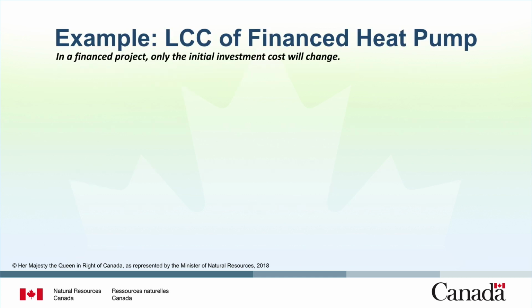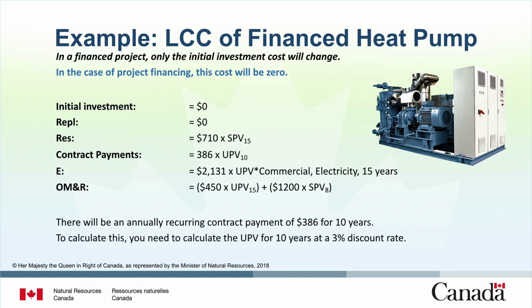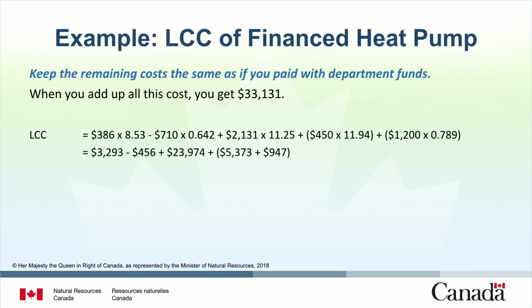In the case of the heat pump alternative, the only cost that changes relative to the previous example is the initial investment cost. In the case of project financing, this cost will be zero. There will be an annually recurring contract payment of $386 for 10 years. To calculate this, you need to calculate the UPV for 10 years at a 3% discount rate. Keep the remaining costs the same as if you paid with department funds.